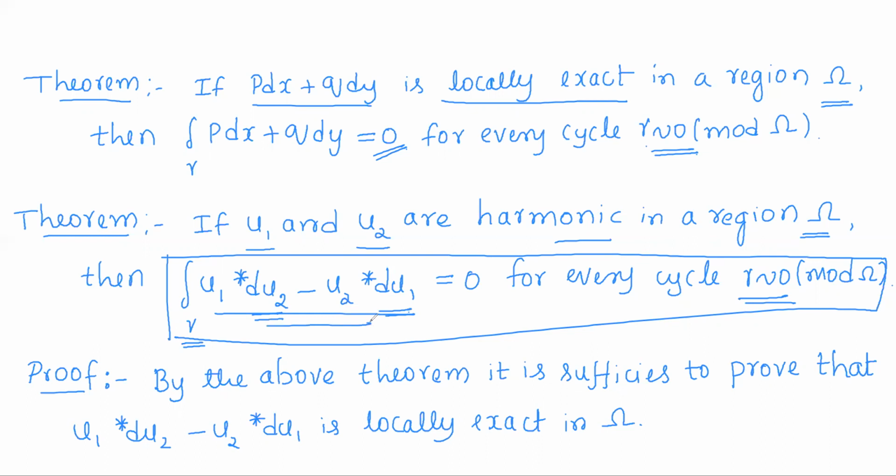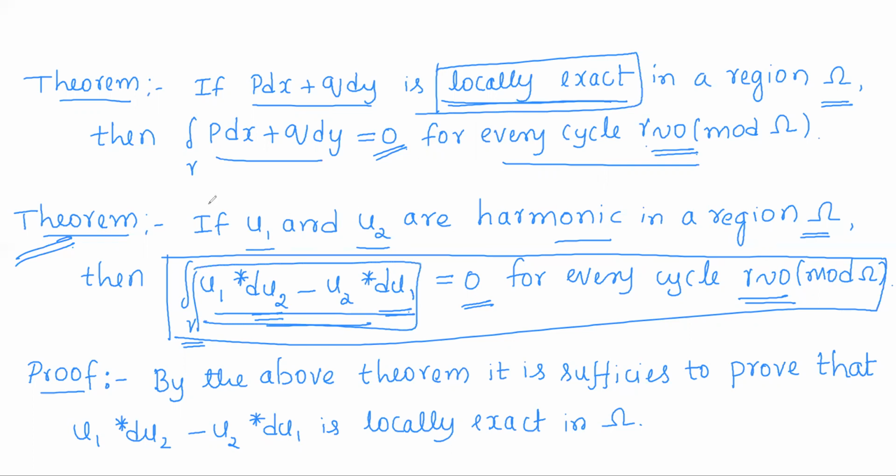Observe that if I prove that u1 star du2 minus u2 star du1 is a locally exact differential, then by the above theorem, its integral will be 0 for every cycle gamma homologous to 0.